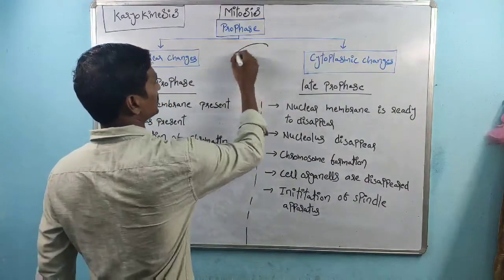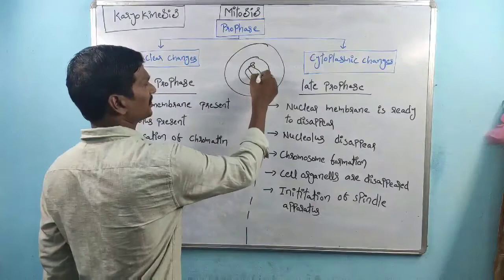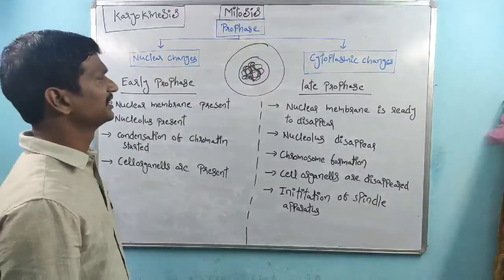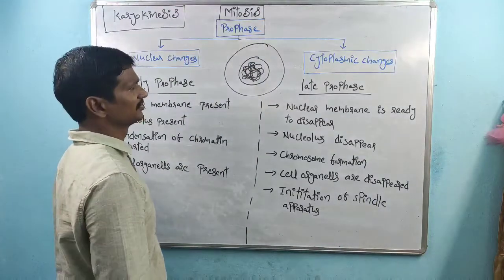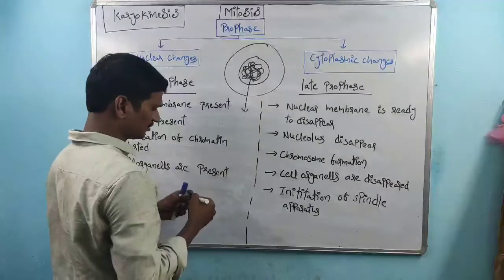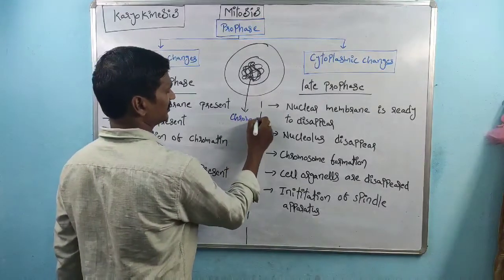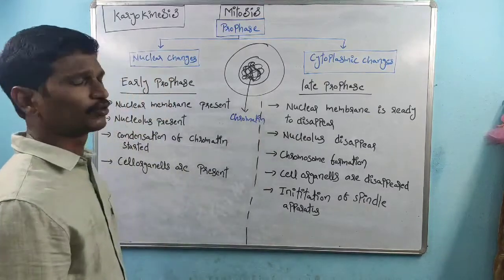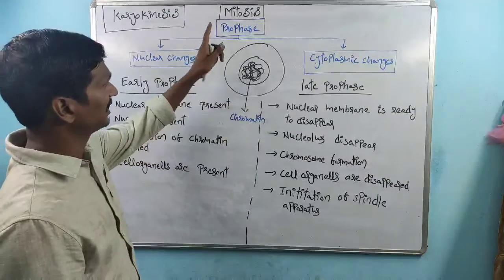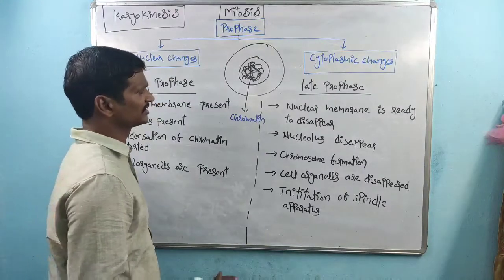Nuclear changes. This is the cell, this is the nucleus. Initially the genetic material is present in a decondensed state. Decondensed state indicates there is no condensation, a free state of genetic material. The free state of genetic material is called chromatin. Chromatin is present in the early prophase. Now we are discussing the nuclear changes.